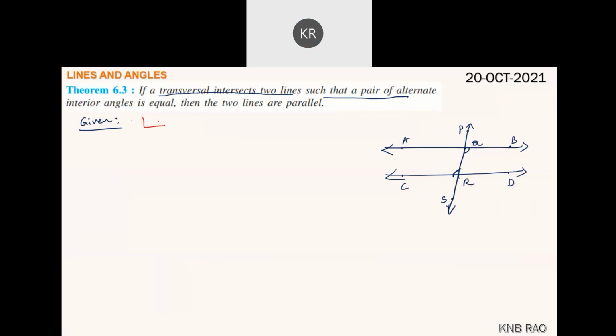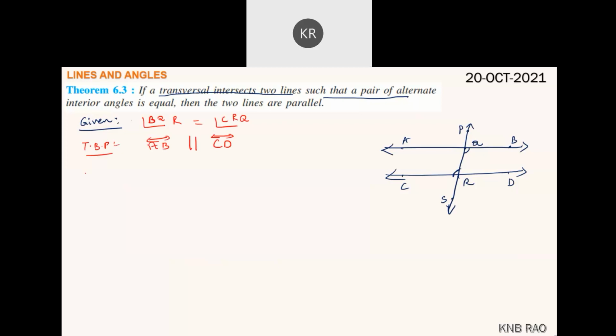Angle BQR equals angle CRQ. This is given. What is to be proved? Both the lines are parallel, line AB parallel to line CD.